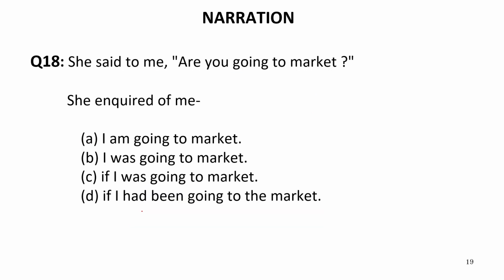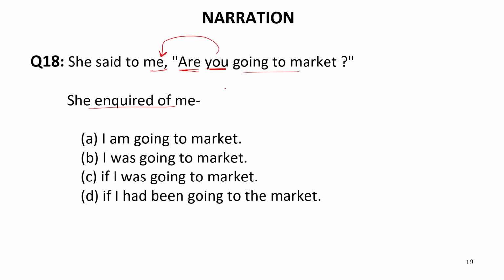Now let us move to the next one. She said to me, are you going to market? So this is an interrogative sentence beginning with the helping verb. Now the options are given to us as she inquired of me. Now this part is as it is. This you is a second person pronoun which will be converted according to the object, that is me.